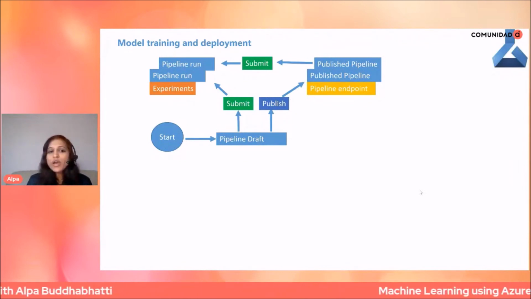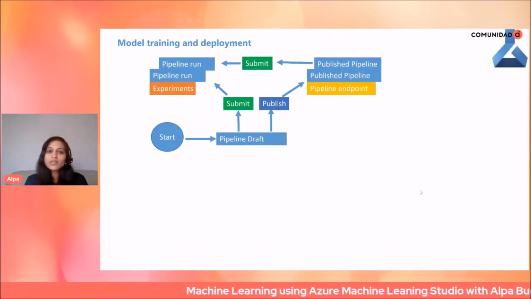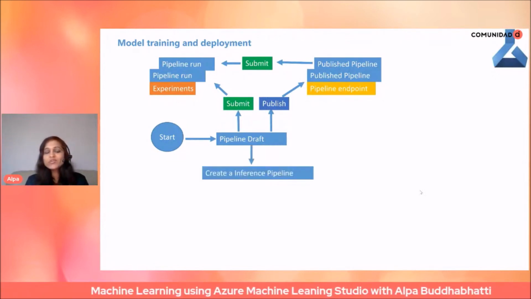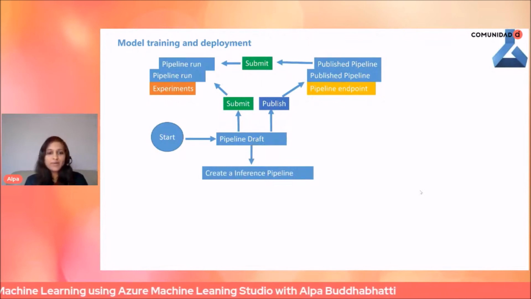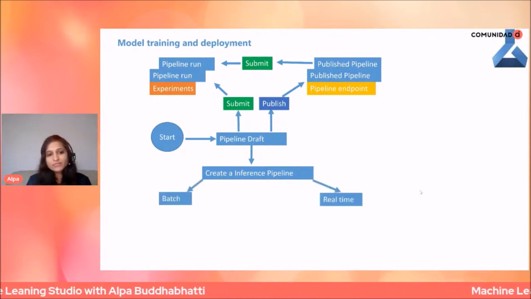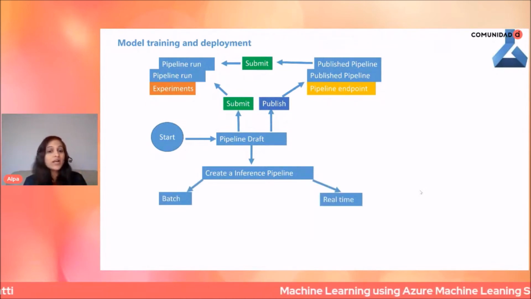Once you are happy with the result, you are ready for deployment into other environments. For that you need to create an inference pipeline, and you can do it in two different ways: a batch inference pipeline, or a real-time inference pipeline.